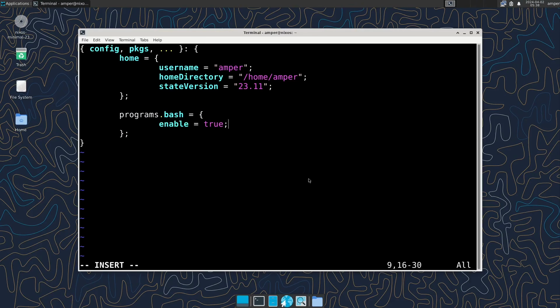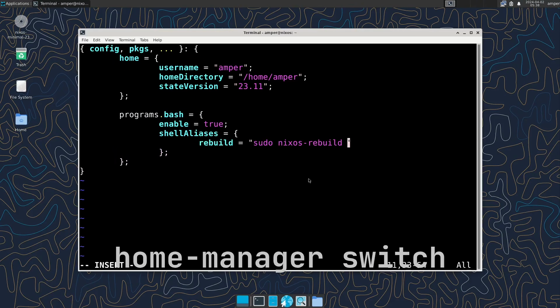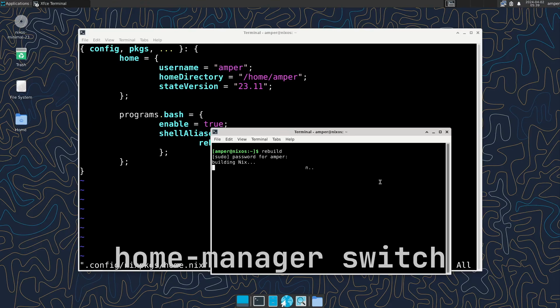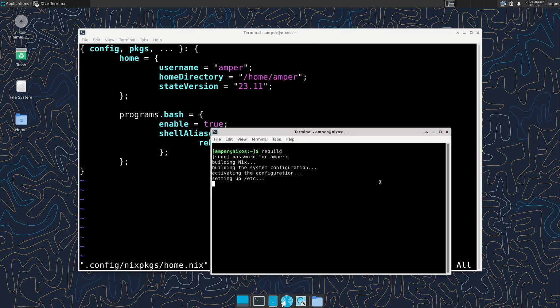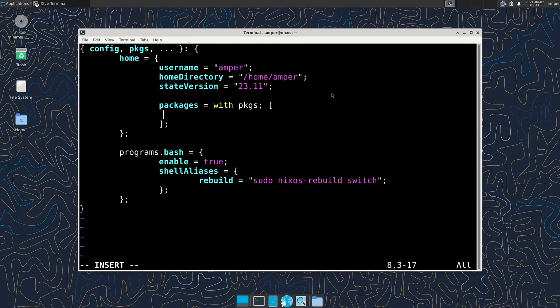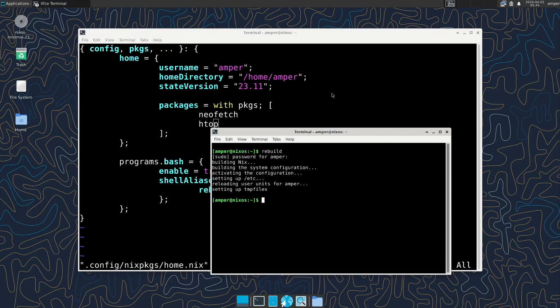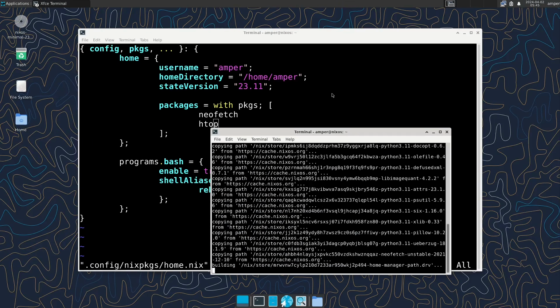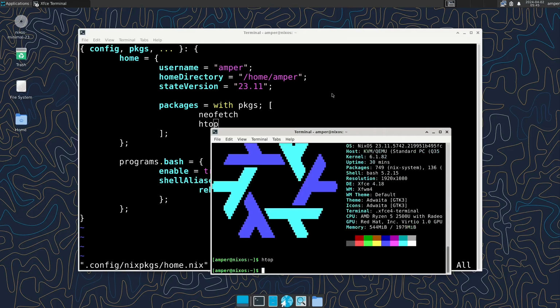Now, to see if it works, let's add a new alias. We update our configuration with the home-manager switch command, restart the terminal, and as you can see, everything works. Also in Home Manager, you can specify individual packages that will be available only for the current user. For example, by running this configuration, the current user will have NeoFetch and HTOP installed.